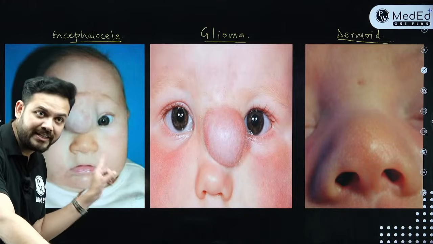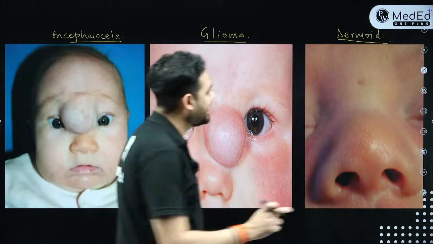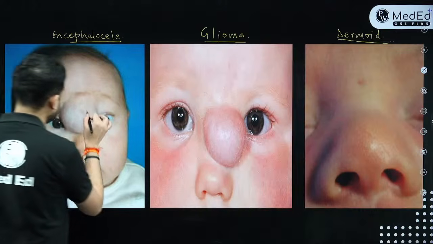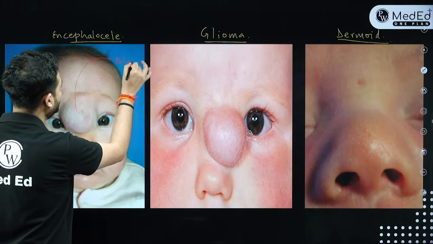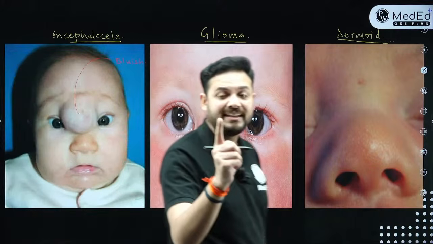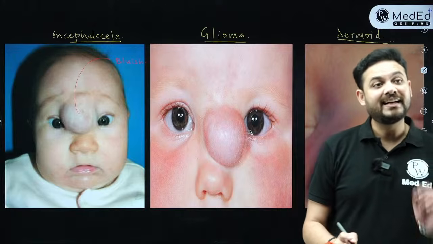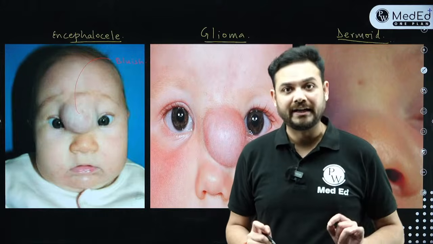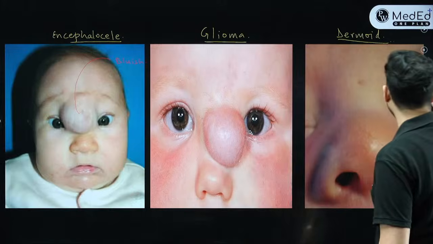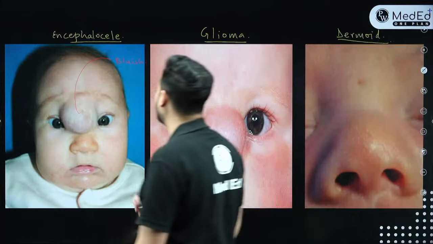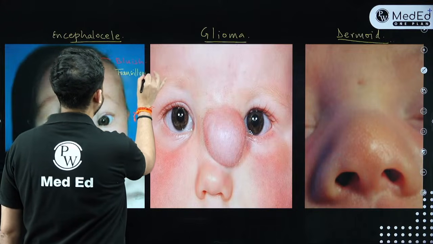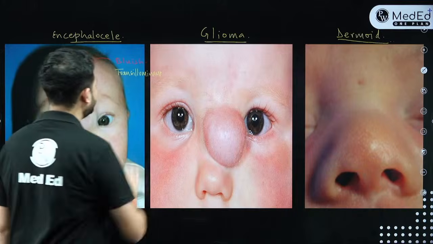Now this swelling, if you see carefully, has certain characteristics. It appears to be bluish, so it is blue colored. That is point number one. The second thing that you see in an encephalocele is that it is a transilluminant swelling. If I place a torch over here, it will shine. So this is bluish, this is transilluminant.